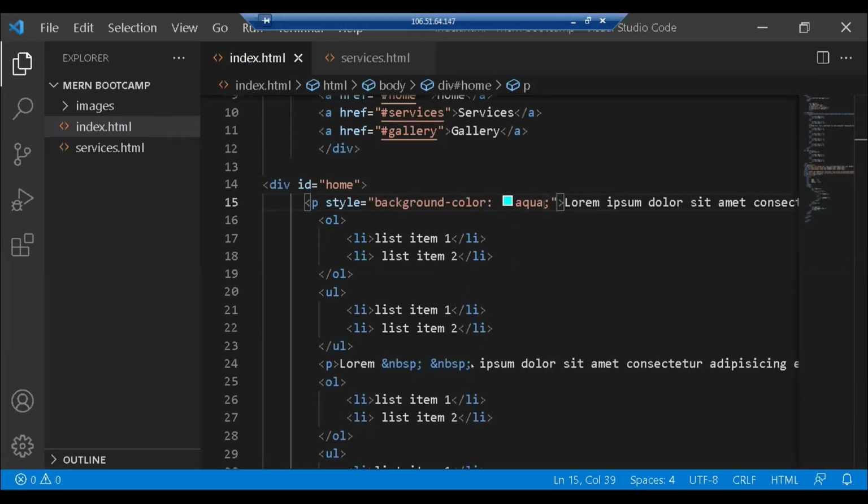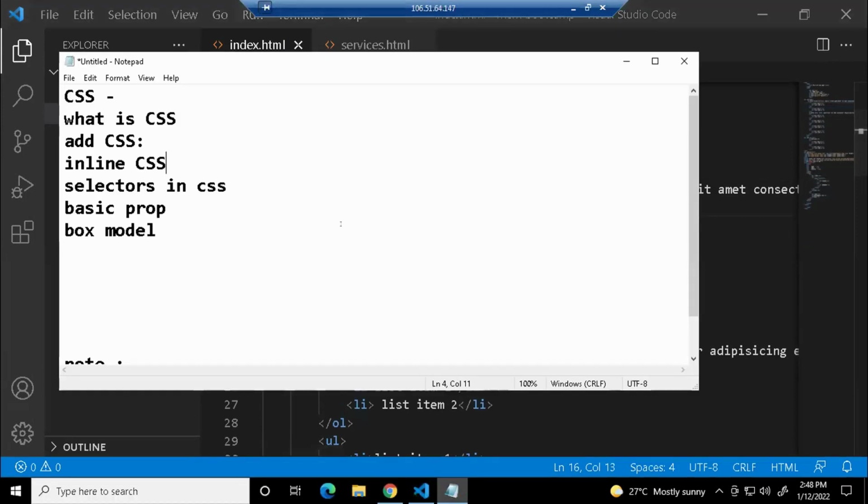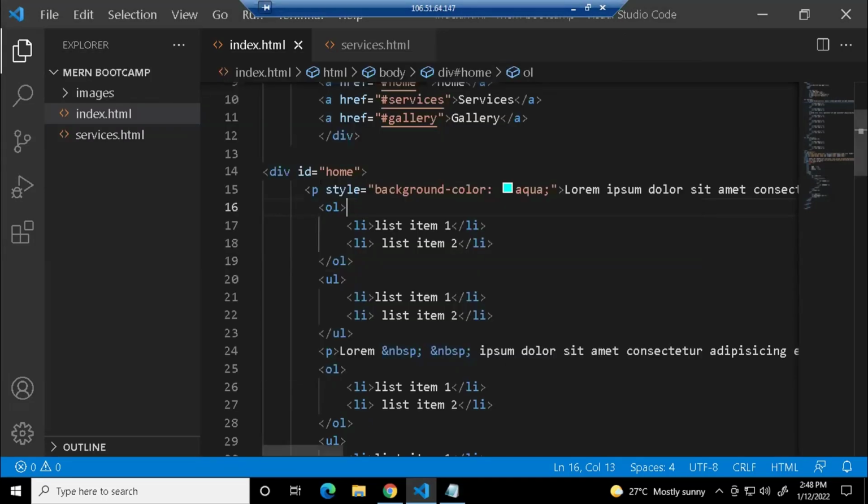Like Maruf asked, the current version of CSS is CSS3. How you add it to your file, there are different ways. Of that, we are discussing the first way, that is using inline CSS to add style to your file. Actually, there are 3 ways, and I'll take you through each one. The first and simplest way is using inline CSS, that is, you just write your style with an attribute called style on the tag. Just like that, I'll save this.